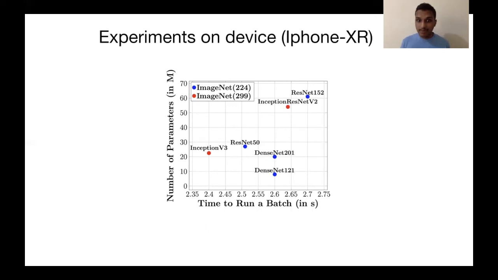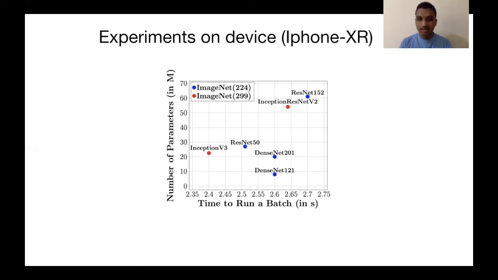But then the time will not necessarily be less, because the time depends upon a number of factors. It depends upon your device. It depends upon the communication, and whether you are using more optimized algorithms, etc. So reporting the time required to run a batch is a better metric to see whether your algorithm works properly rather than just the FLOPs.